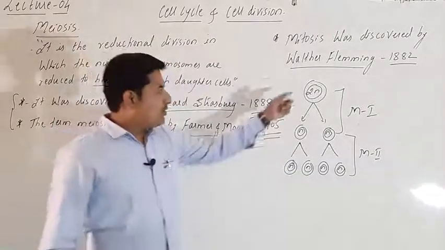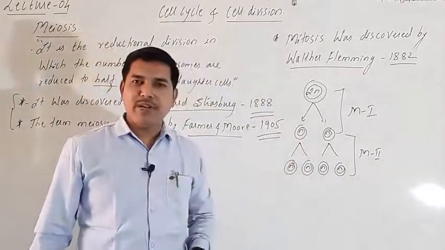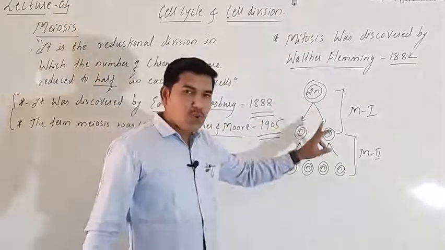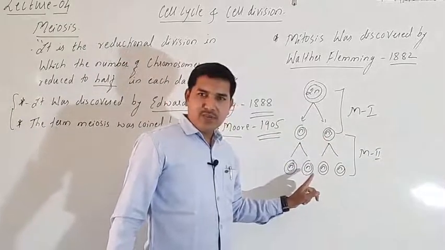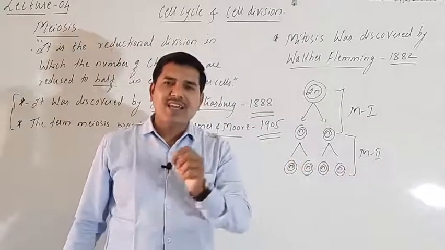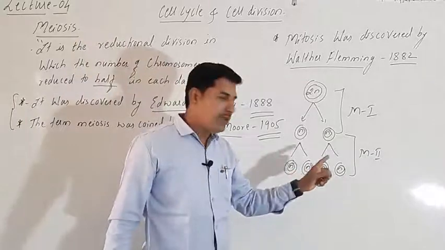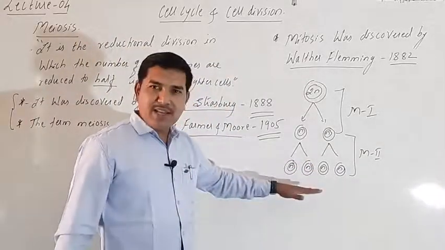That's why meiosis 1 in particular, see here, the general perspective is different, the particularity is different. Meiosis 1 is reductional, meiosis 2 is equational. Understood? That's why we say meiosis 2 is exactly similar to that of mitosis. What happens in mitosis happens in meiosis 2, because here the chromosome numbers are reduced to half.